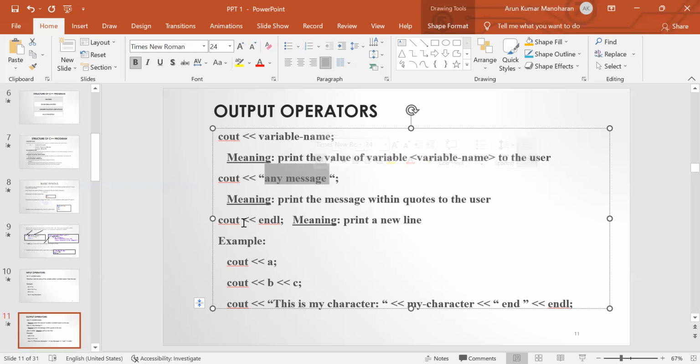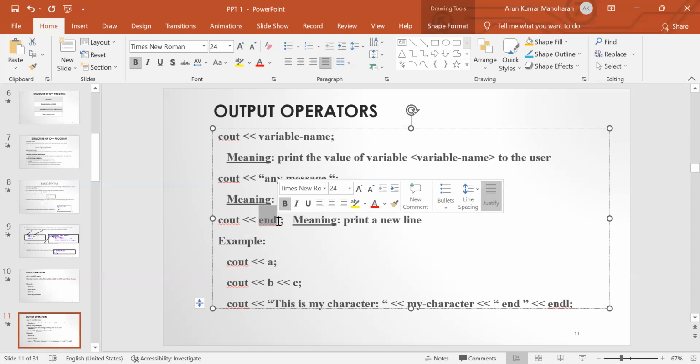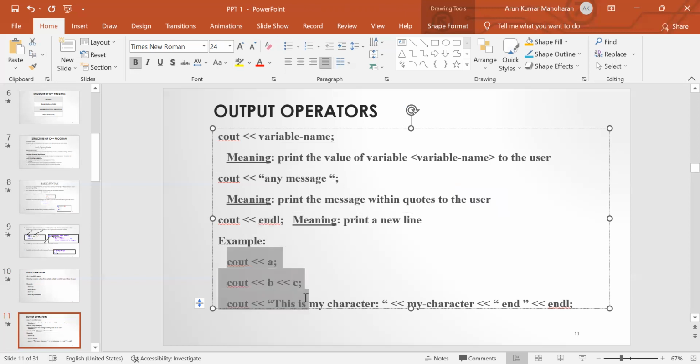And the next one, cout endl. Endl prints a new line. In C language we used \n, which is the new line character, whereas in C++ we print a new line by using endl. Here are some examples of the cout object.